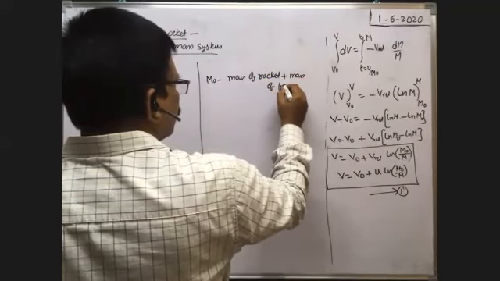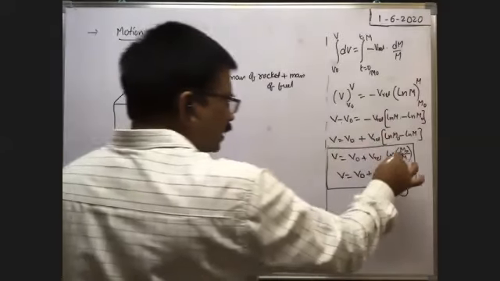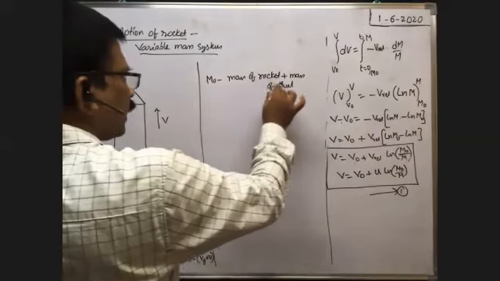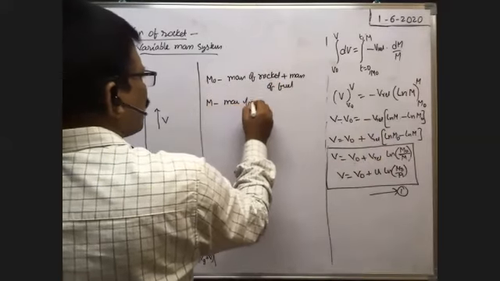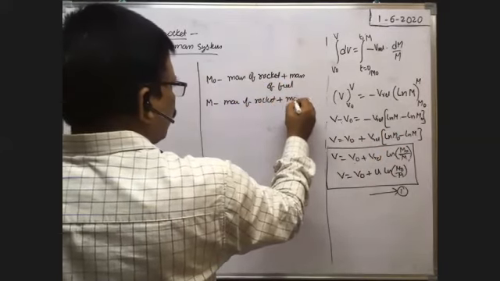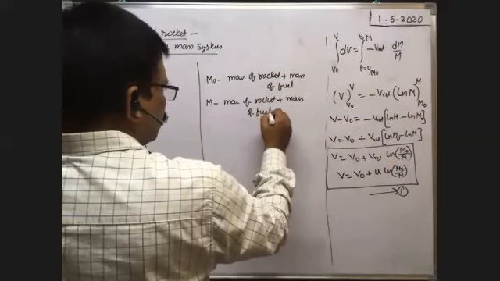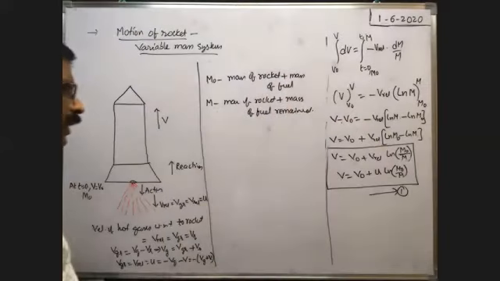Total mass of the rocket with fuel it is. M is the mass of the rocket with fuel remained. So m naught means mass of the rocket plus mass of the fuel. M is the mass of rocket plus mass of fuel remained after some time.